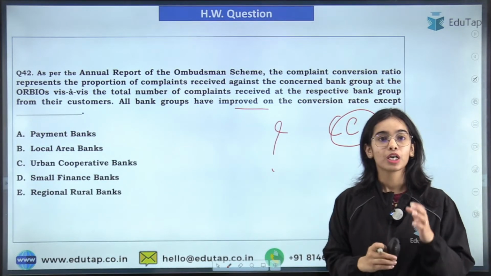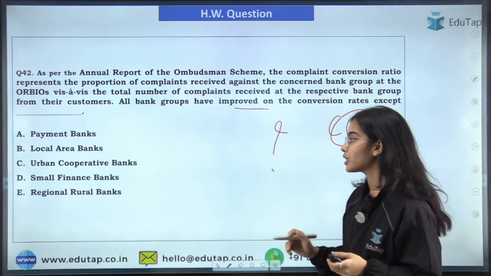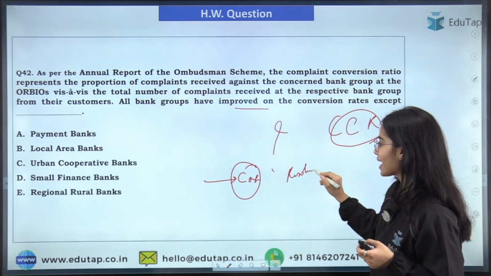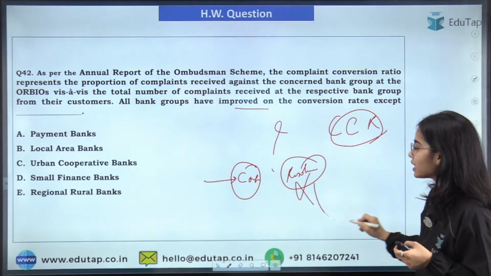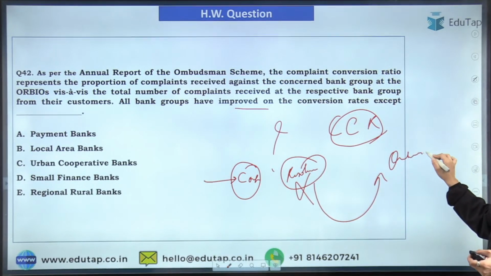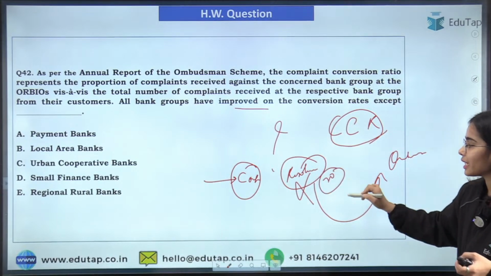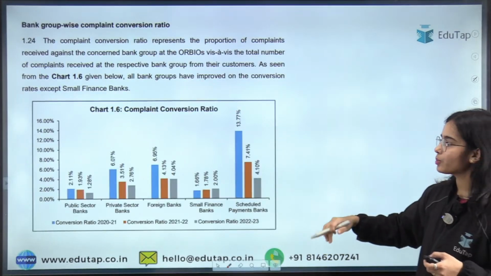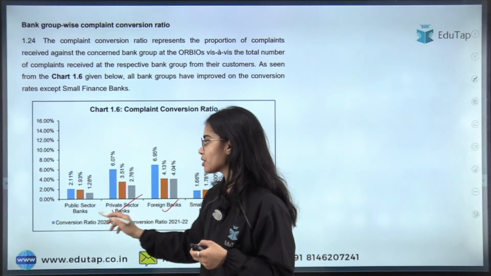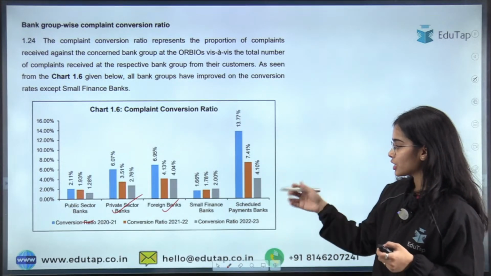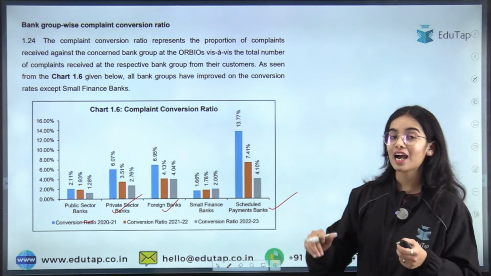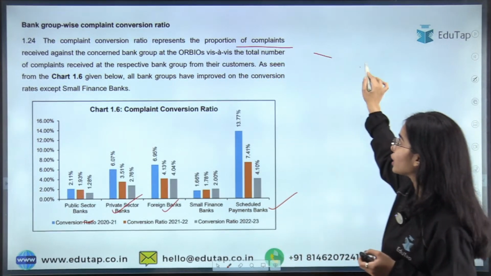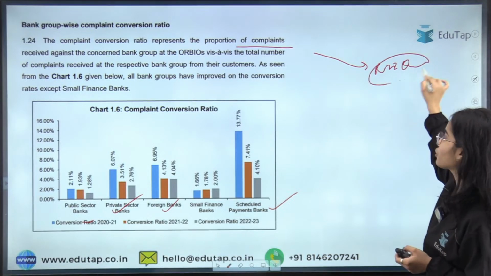Okay. Next is that all bank groups have improved in regards to their complaint conversion ratio, except which bank group. So the banks first of all receive the complaints and then they resolve the complaints. And if they are not able to resolve the complaints, or if they are not able to resolve them within 30 days, then the complaints go to the RBI Ombudsman. So all the bank groups such as the foreign banks, the private sector bank group, the public sector bank group, the scheduled payment bank group, they all have improved. That means the proportion of complaints going to the RBI Ombudsman has reduced for these bank groups.